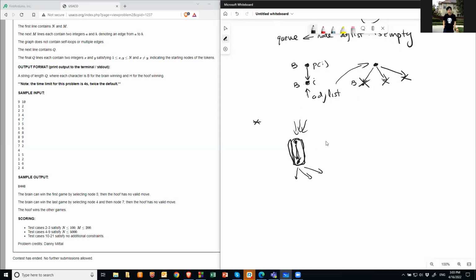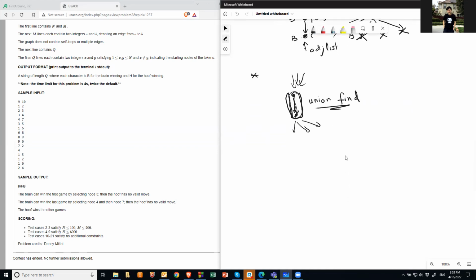What do we do for merge? It's union find, right? That's we know how to do this easily, union find. So I can simplify the graph by, if any node, right?